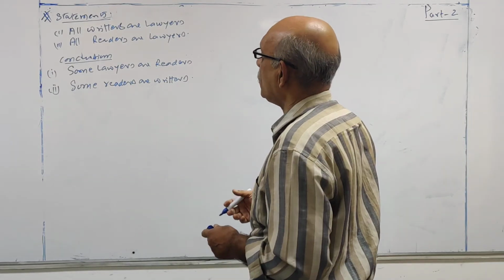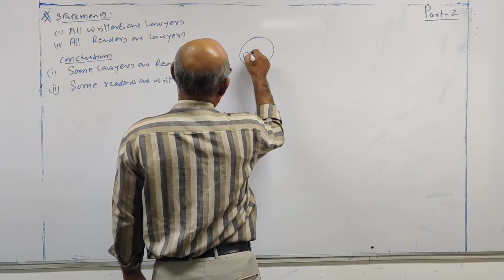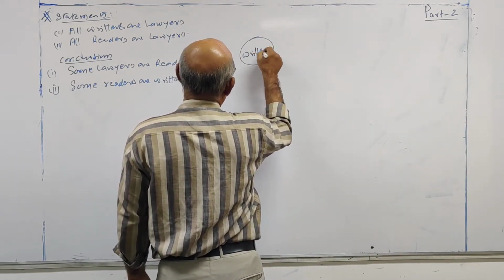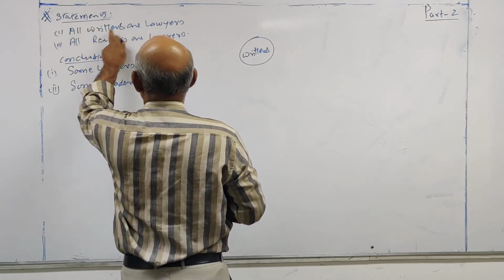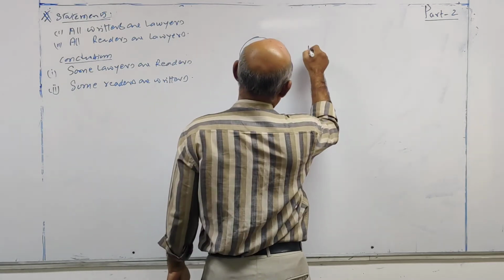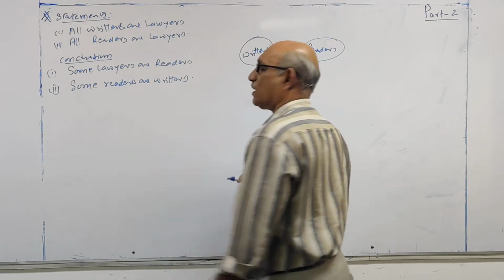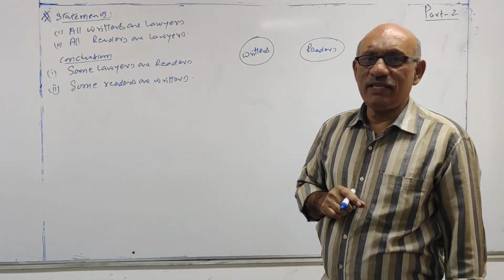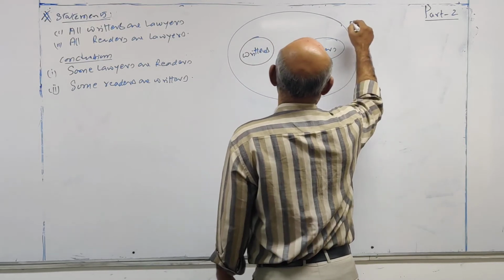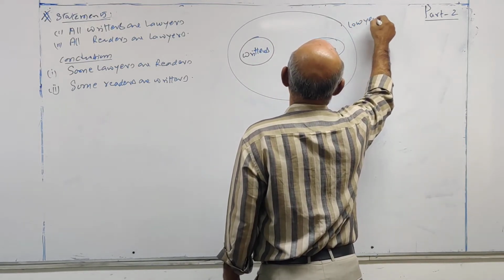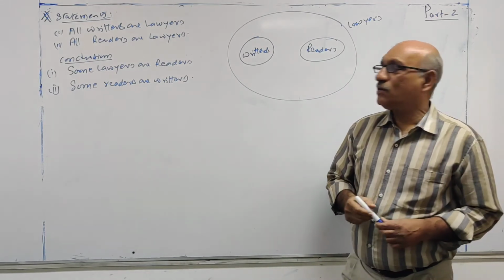Now look at this: all writers are lawyers. This is writers, lawyers. All readers are lawyers. Lawyers contains writers, lawyers contains readers. Lawyers and readers have no connection between them. This is lawyers. And concentrate on your conclusions.